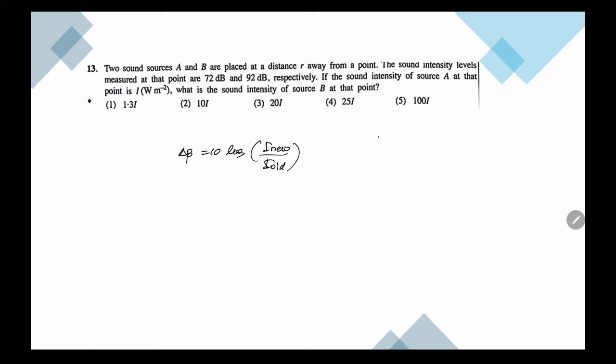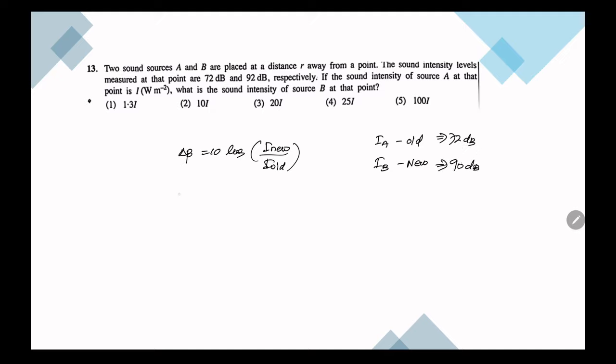Let's take IA as old and IB as new. So this one had 72 dB, this one has 92 dB.